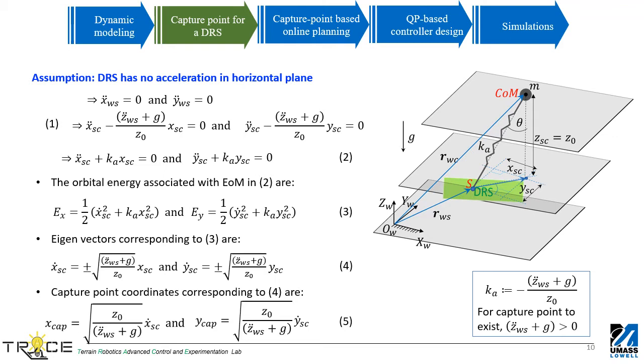With the definition of apparent time-varying stiffness Ka, the system becomes analogous to a spring-mass system. The instantaneous orbital energy is utilized for computing eigenvectors and horizontal coordinates of the capture point. It is to be noted that the presented formulation is valid only when the denominator of the capture point expression is a positive real number.